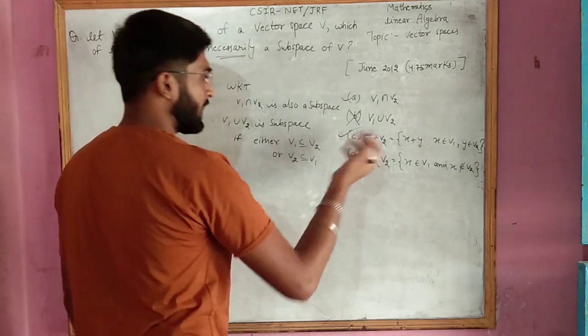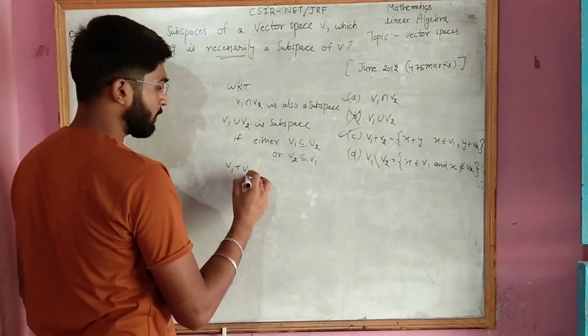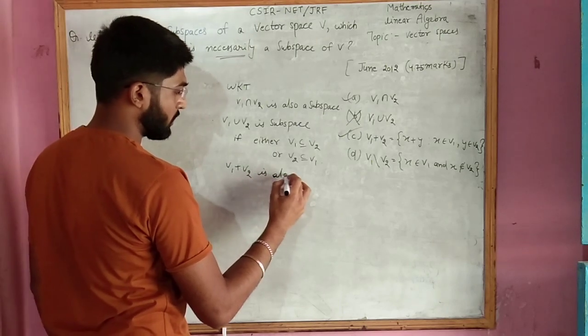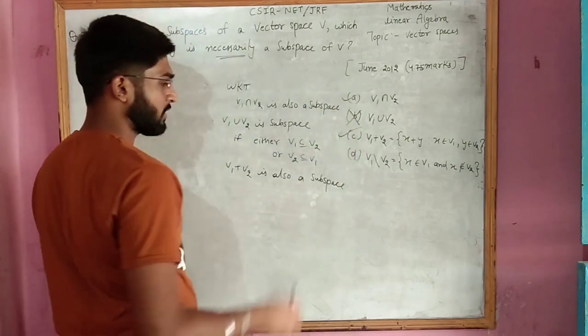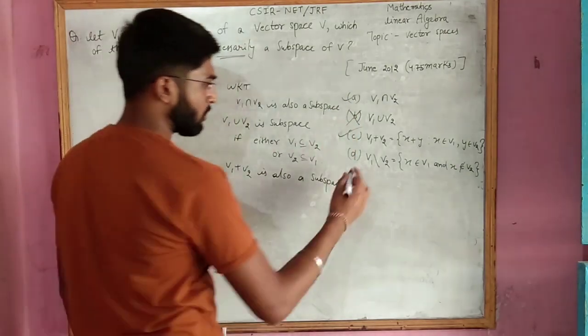The third is also true by default. We all know that V1 plus V2 is also a subspace. So these three options are pretty easy, and now we will talk about the last one.